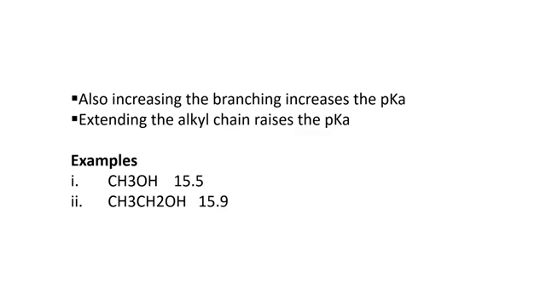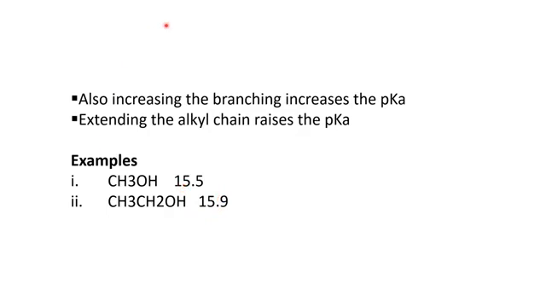Here are some more points regarding acidity. Firstly, if we increase the branches, it will increase the pKa value, and if we extend the alkyl chain, it is also responsible for an increase in the pKa value. Now here are two examples. For example, we have methanol. Its pKa value is 15.5, and next we have ethanol. Its pKa value is 15.9. It means 15.5 is definitely less than 15.9.